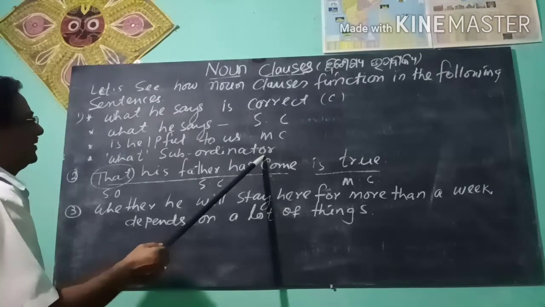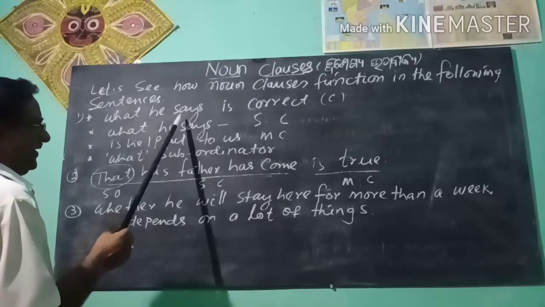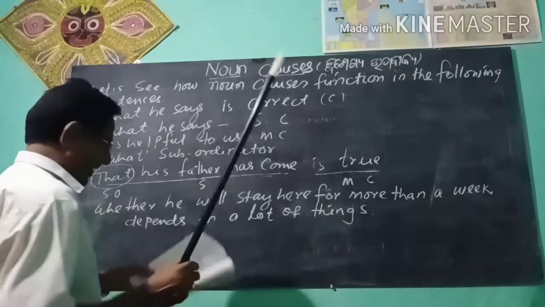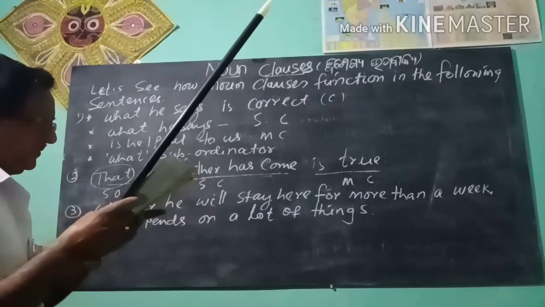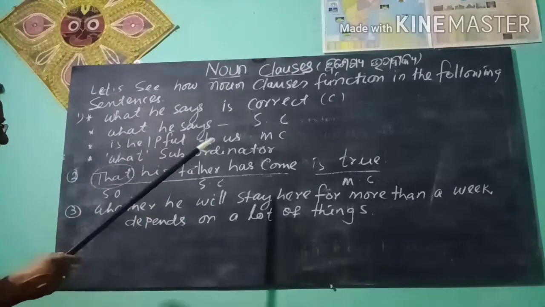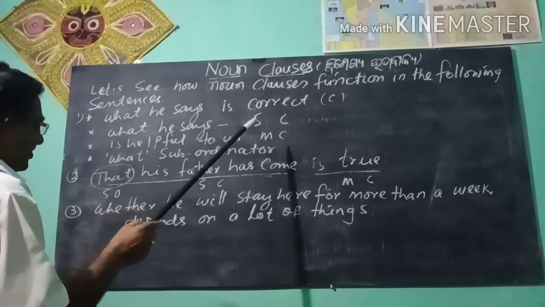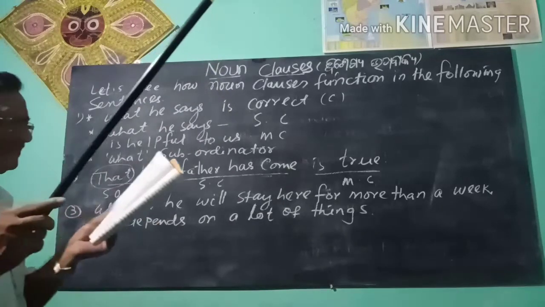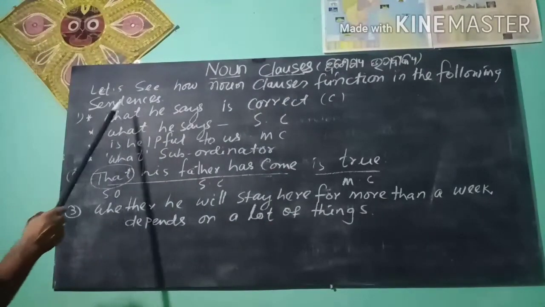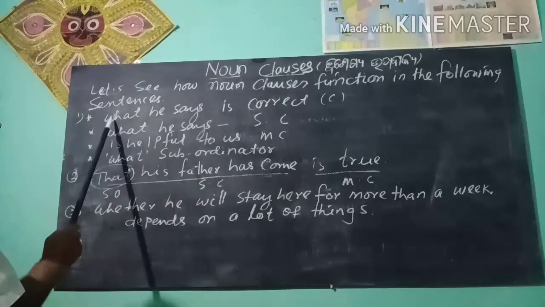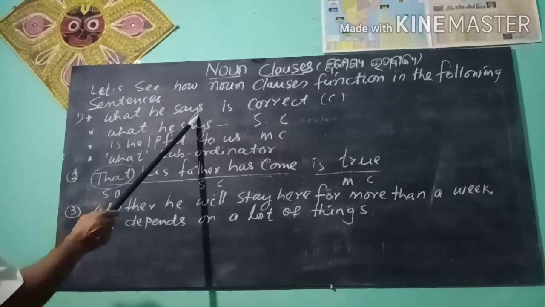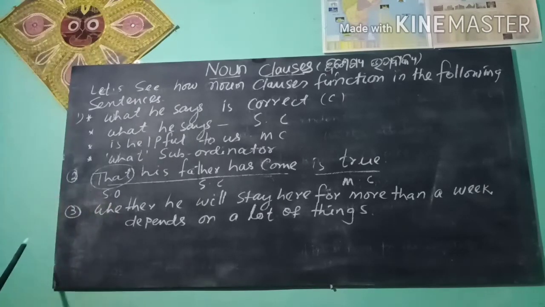So, what he says is a noun clause, working as the subject of a sentence. What he says is correct. What he says, a noun clause, works as the subject of a sentence.